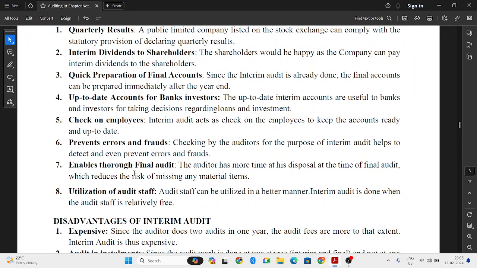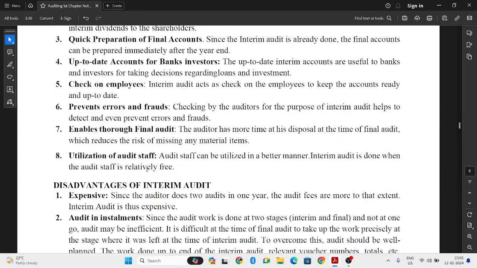Next, utilization of audit staff. What happens when interim audit is done, the auditor will also visit the organization very frequently. So he's not idle. The auditor also keeps on working with us. So even the auditing staff will be busy.